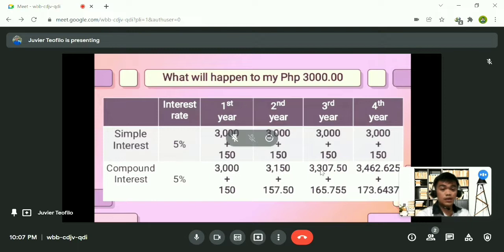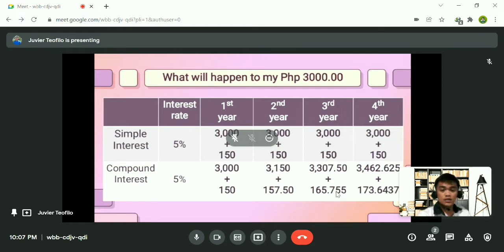In the third year, we have 3,307.50, and we find the interest there using the interest rate of 5%, and we have 165.755, which is just rounded up to 165.76.